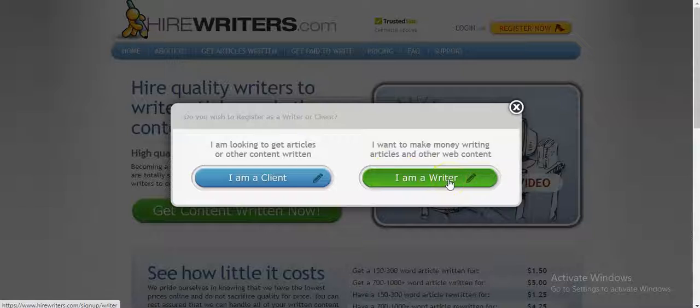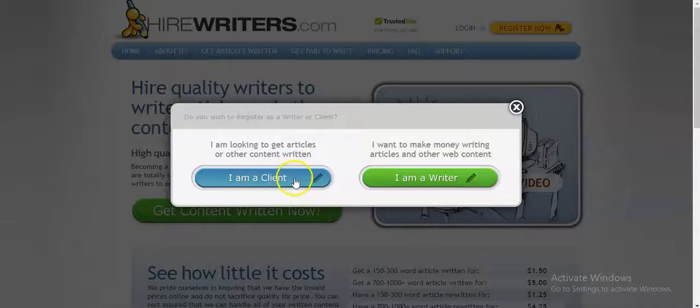Since the money they pay for the writers here is too little, I do not recommend that you come as a writer, because they pay a token amount of money for amazing articles. In fact, sometimes if you ask them to write an article for you, you may not pay them if you do not like what they write.